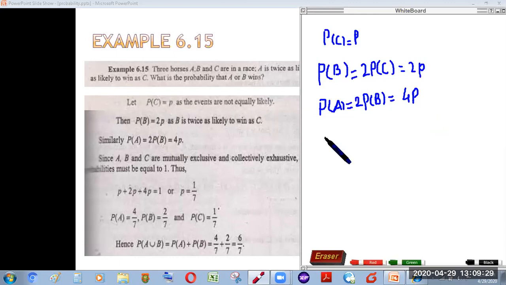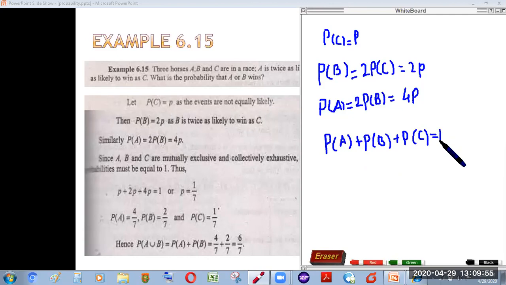So probability of A plus probability of B plus probability of C makes the entire sample space, and we know that the probability of the entire sample space is 1.